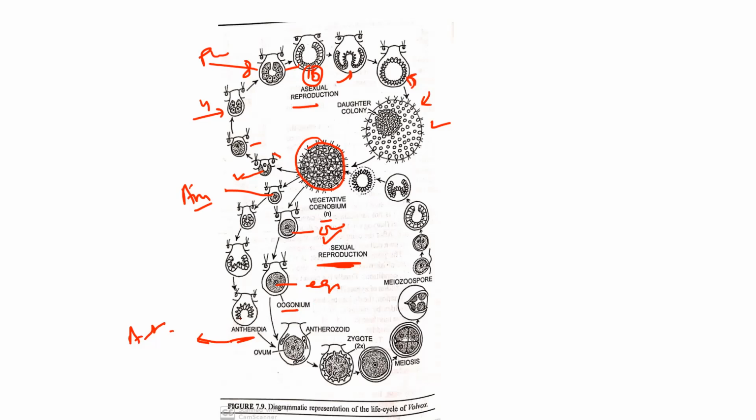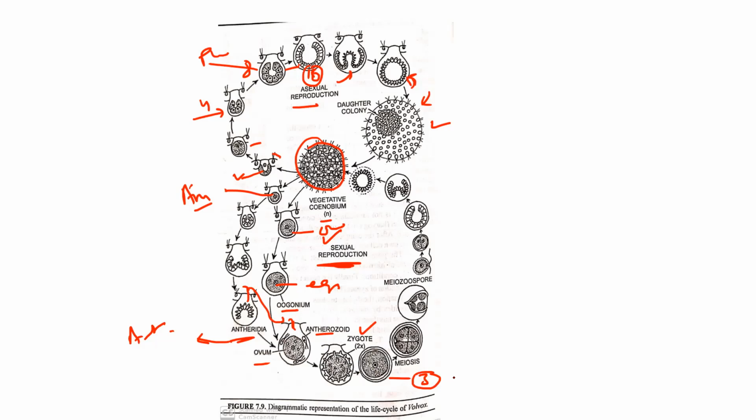After that, the antherozoids are liberated, and by the agency of water they reach toward the oogonium, and the oogonium also releases some chemical substance to attract the antherozoids. After that, antherozoids fuse with the oogonium and form the zygote.